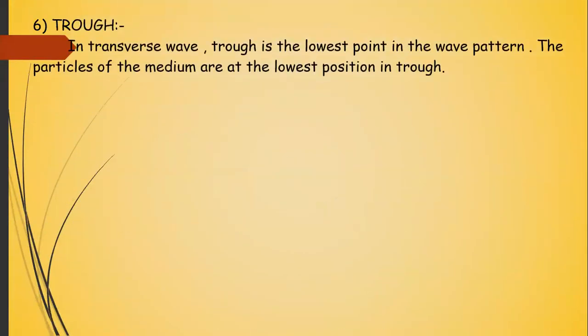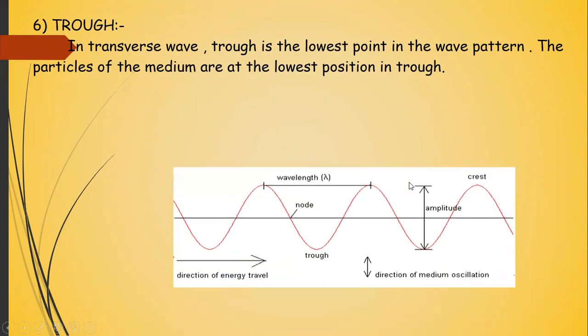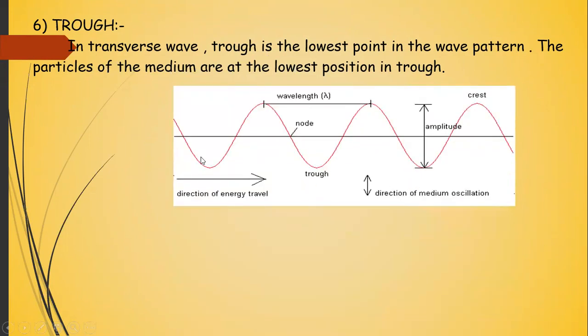Now next is trough. In a transverse wave, trough is the lowest point in the wave pattern. The particles of the medium are at the lowest position in the trough. You see that this is trough, this is trough, this is the lowest position. The distance from the resting position to the maximum value on either side is your amplitude.